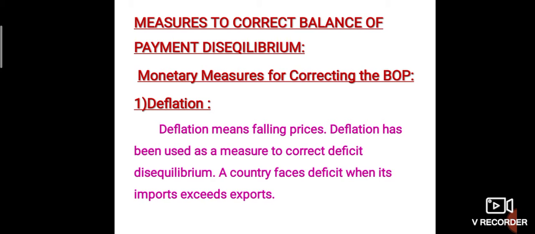Measures to correct balance of payment disequilibrium. Monetary measures for correcting the balance of payment. First one, deflation. Deflation means falling prices. Deflation has been used as a measure to correct deficit disequilibrium. A country faces a deficit when its imports exceed exports. If deficit disequilibrium is there in the balance of payment, that means imports are more than exports.